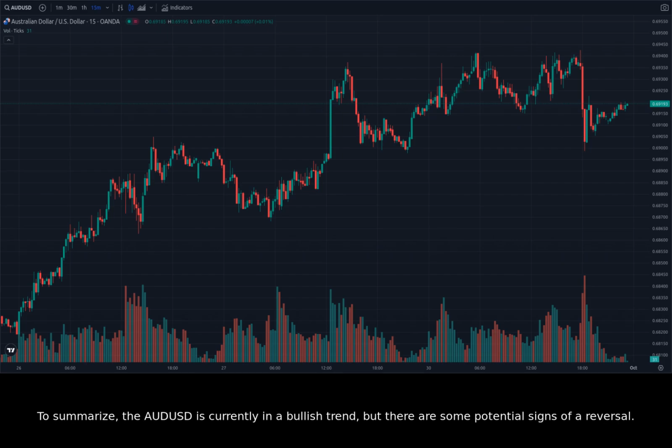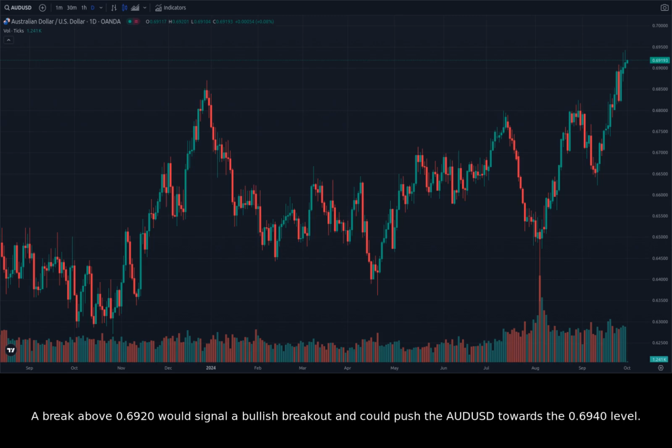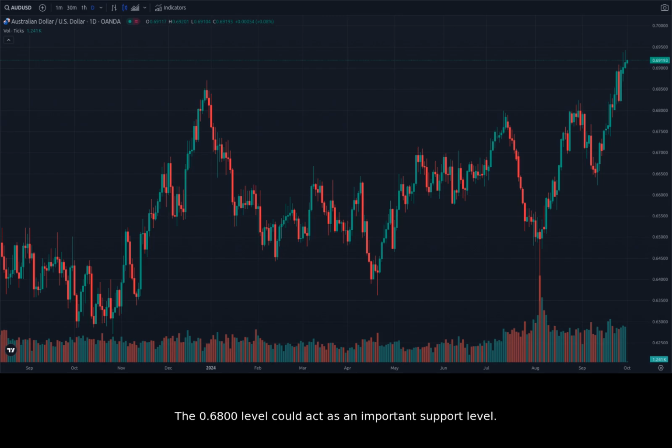To summarize, the AUDUSD is currently in a bullish trend, but there are some potential signs of a reversal. The key price levels to watch are 0.6920 and 0.6900. A break above 0.6920 would signal a bullish breakout and could push the AUDUSD towards the 0.6940 level. A break below 0.6900 could indicate a shift in the trend and potentially lead to a pullback. The 0.6800 level could act as an important support level. It's important to watch the RSI indicator and price action closely to identify any signs of a reversal.